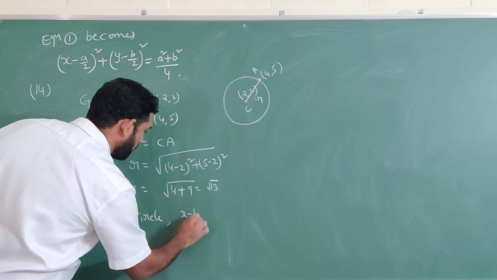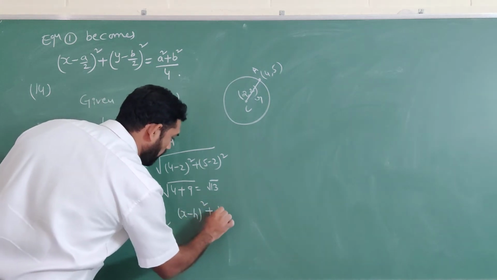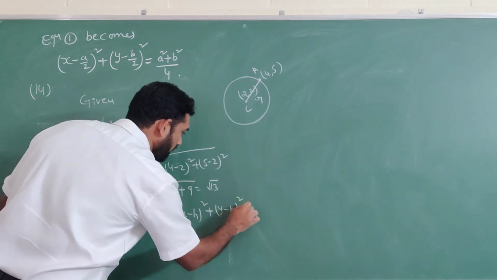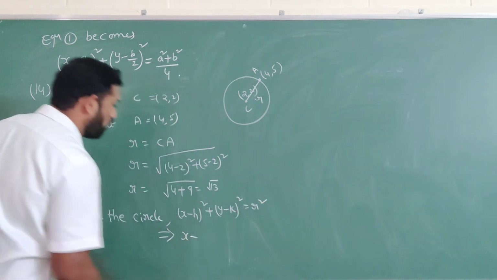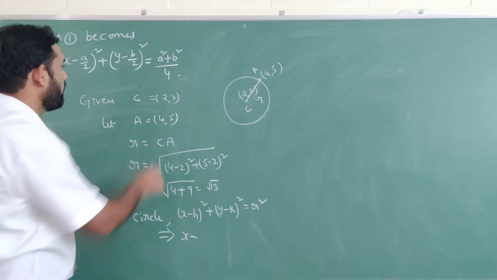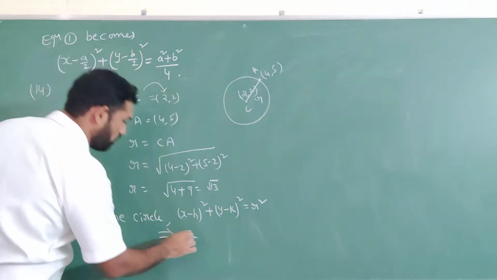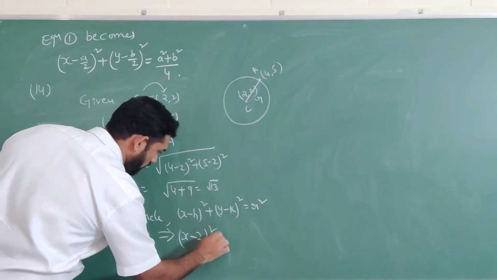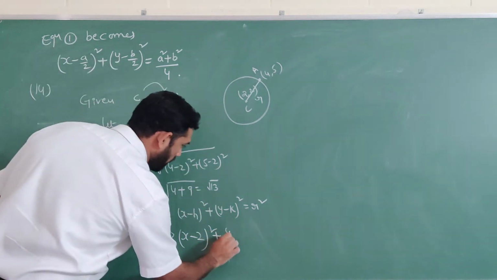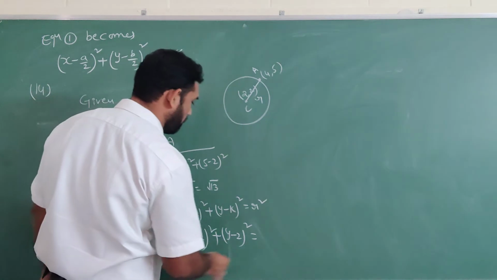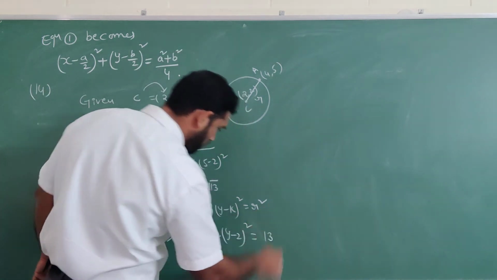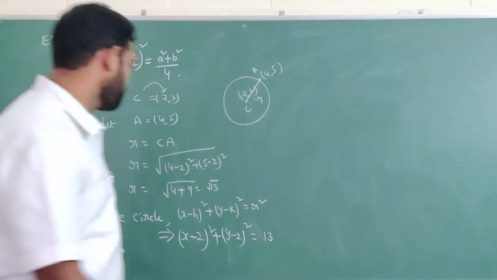So the equation of the circle is (x minus h) whole square plus (y minus k) whole square is equal to r square. So x minus, what is h? This is h, so 2, whole square. What is k? 2. Y minus 2 whole square is equal to r square. R square means 13. You should expand this.